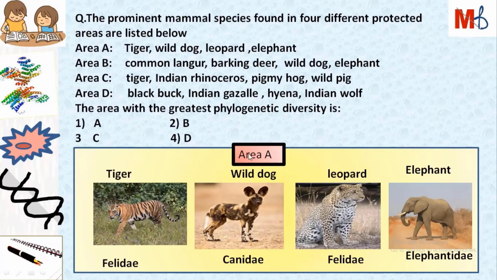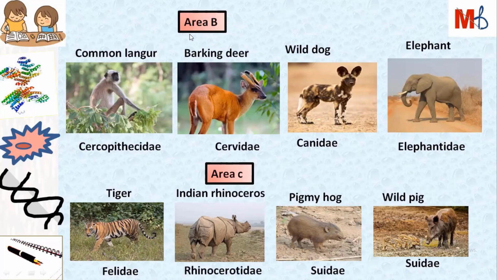Okay, so area A has tiger, which belongs to the family Felidae. Wild dog belongs to the family Canidae. Leopard again belongs to the family Felidae, and elephant belongs to the family Elephantidae. So we can see in this area we have three families. In the second area, area B, the common langur has family Cercopithecidae, barking deer has Cervidae, wild dog has Canidae, and elephant has Elephantidae. So these four species have four different families. So we can see maximum variation is present here.